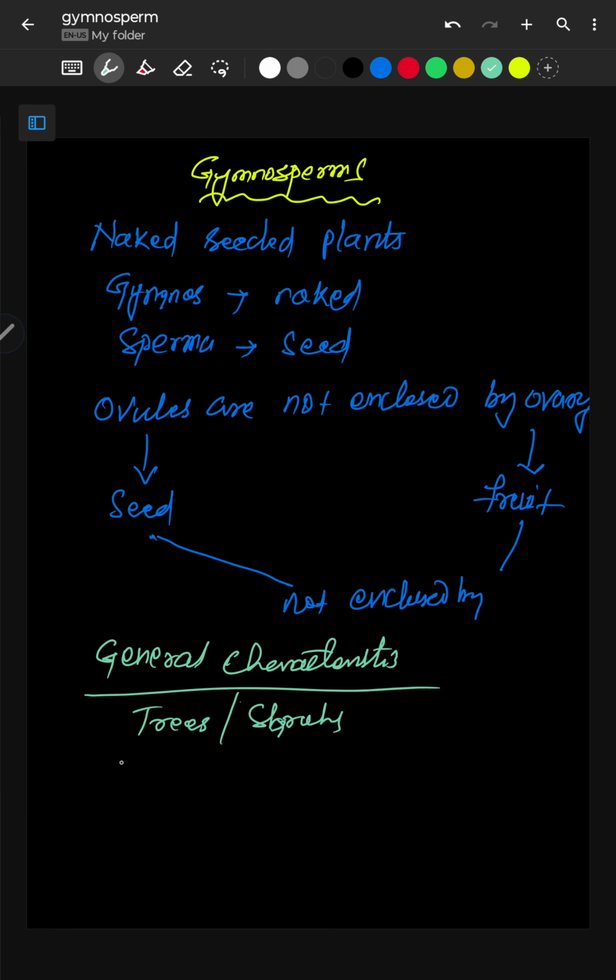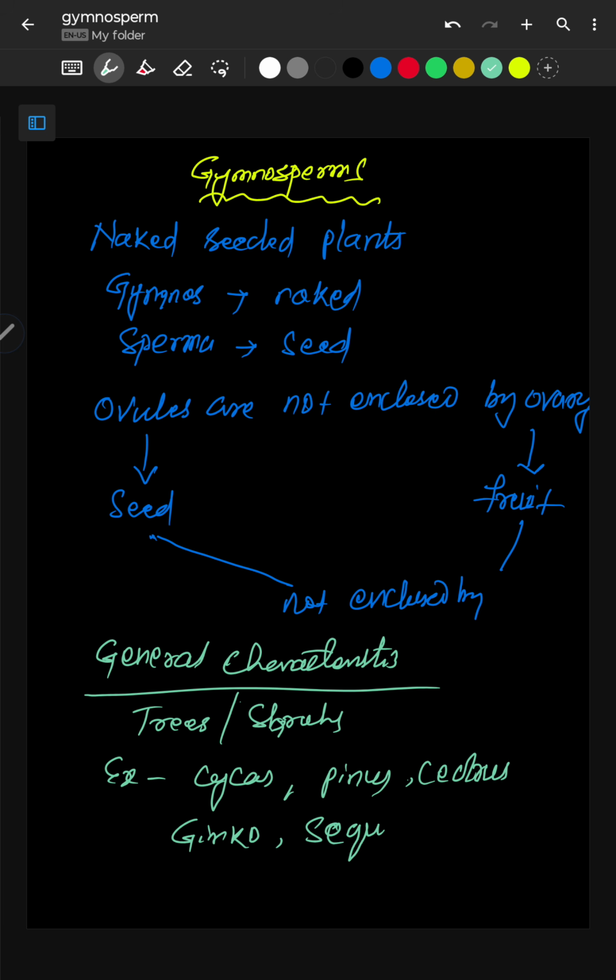Now the examples are cycas, pinus, cedrus, ginkgo, sequoia. Okay, and sequoia is the tallest tree.